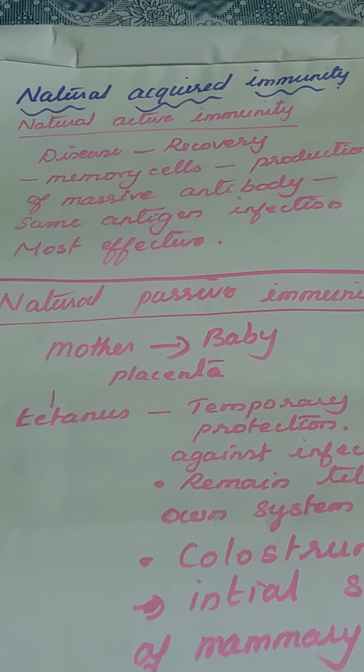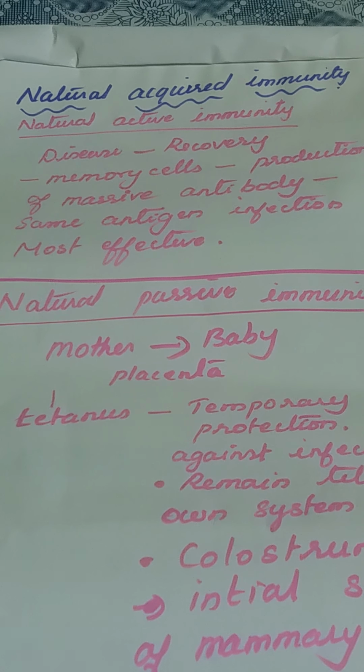Once the body has naturally recovered from the disease, that is because of the production of antibodies. This is species specific, so a particular antibody is produced against the particular antigen. The formation of these cells will be stored in the memory cells.